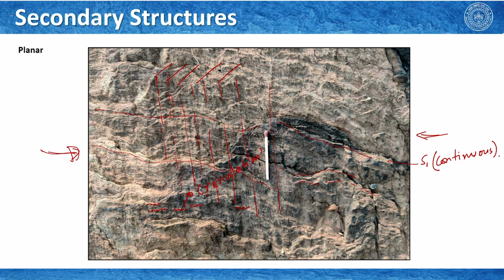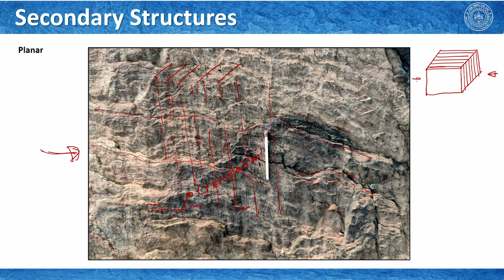So, in other words, if I try to make a cartoon diagram here, at least with respect to this image, we can say that okay, the foliations or S1 are like this. So, these are the traces of S1, and then if you compress it this way, then here the S1s are crenulated.